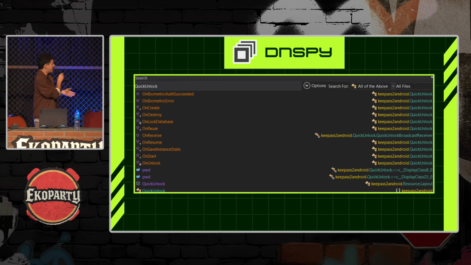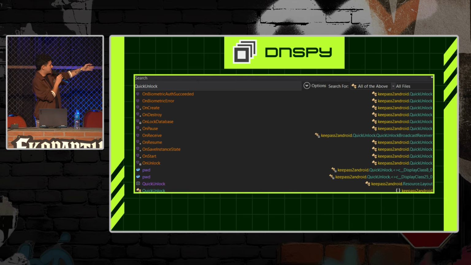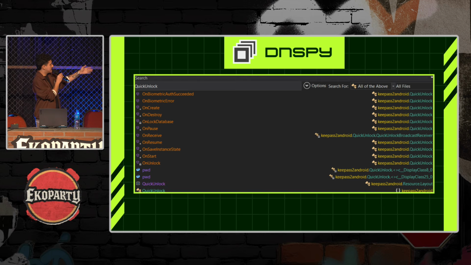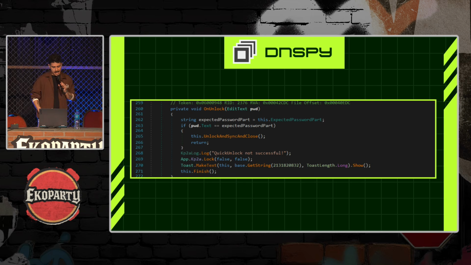So back in the NSPy, I've opened the KeePass2Android lib that we want to analyze, and I went searching for Quick Unlock related stuff. So inside the QuickUnlock class, we can find this method called onUnlock, and it's very simple.